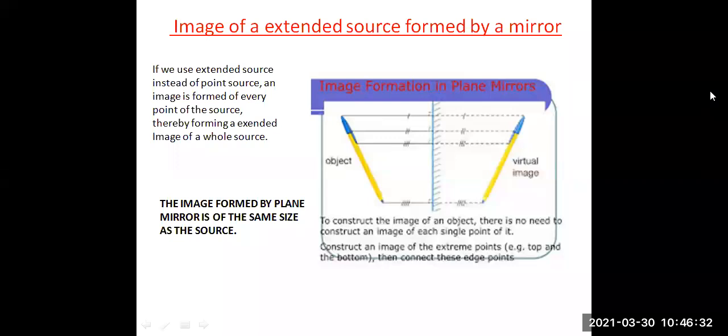You can see the object and the virtual image, both are the same. They have taken 4 points on the object and they have shown that the distance of the object to the mirror is the same as the distance between the image and the mirror. The image formed by the plane mirror is of the same size as the source.